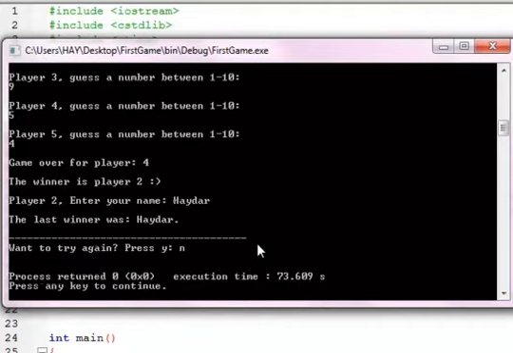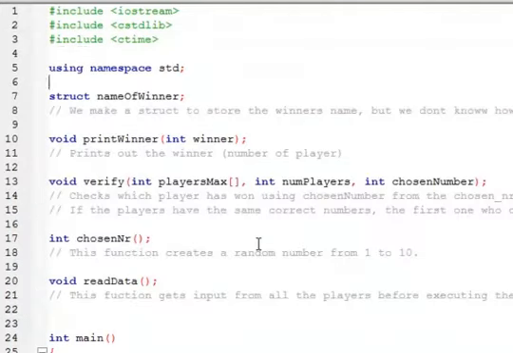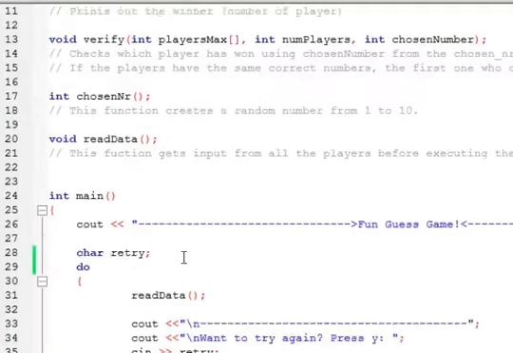So what happens if two players have the same number? It's going to pick the first player and have him as the winner. So what's going on in the code?